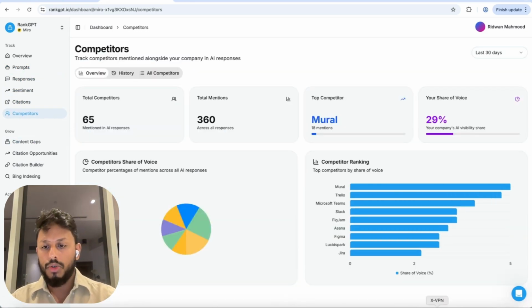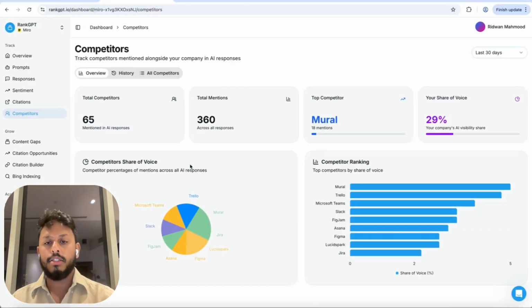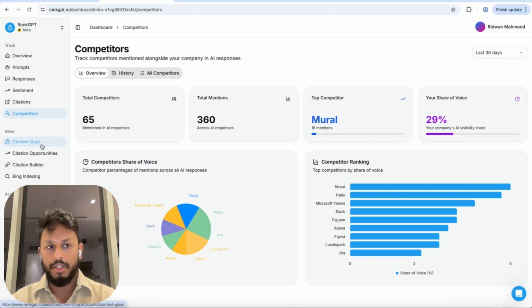Now let's come to how to grow and improve your ranking. So the tracking is what's going on with your ranking. Are you being mentioned? This is your position. Is the sentiment good or bad? Now, how do you actually do something about that? So then we come to the growth section of RankGPT.